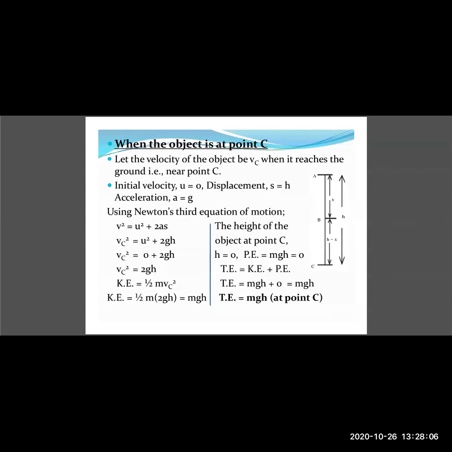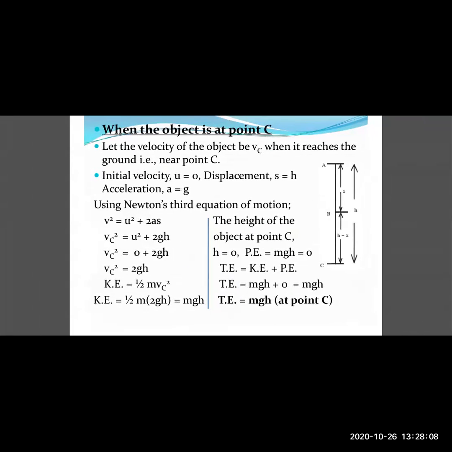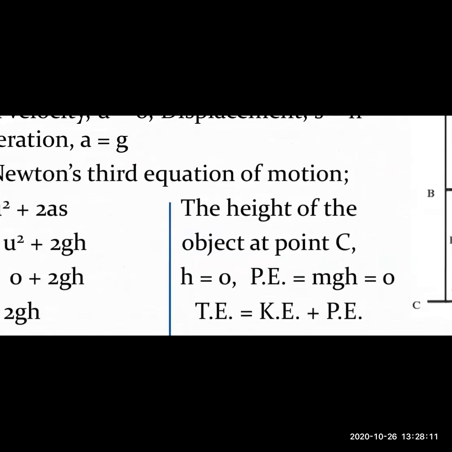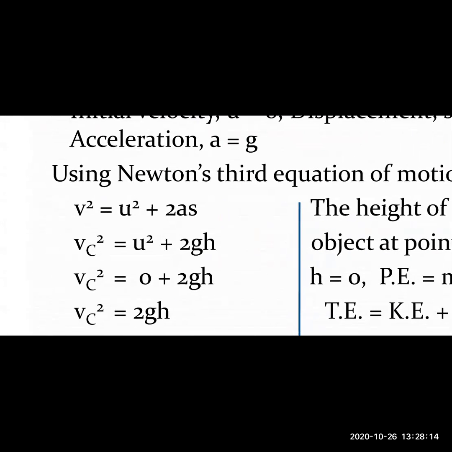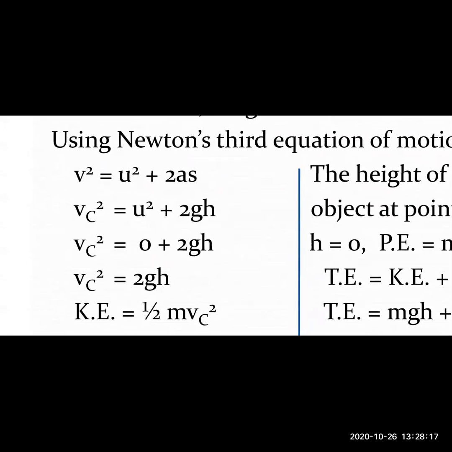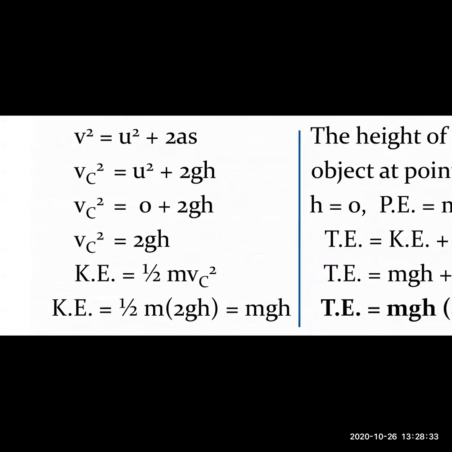So substituting, we get vc square equals u square plus 2gh. Now we know initial velocity u equals 0, so vc square is equal to 0 plus 2gh, or vc square equals 2gh. Now substituting the value of vc square in the kinetic energy expression, half mv square, where velocity v is vc, the kinetic energy becomes half m vc square. So kinetic energy is equal to half into m into 2gh. The 2 gets cancelled, and we get kinetic energy equals mgh.